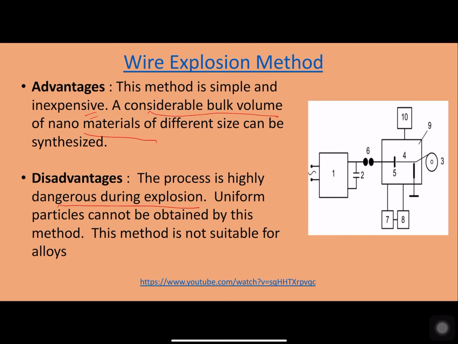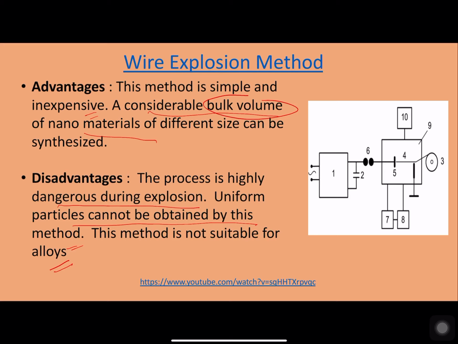And moreover, though we are able to form bulk volume of nanomaterials, uniformly sized particles cannot be obtained by this method. And alloys cannot be made to turn into nanoparticles in this method.